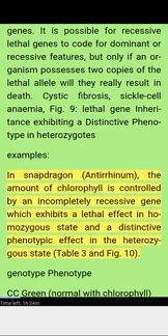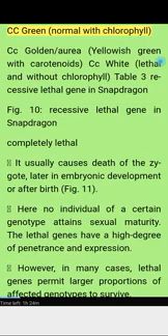Examples. In snapdragon Antirrhinum, the amount of chlorophyll is controlled by an incompletely recessive gene which exhibits a lethal effect in the homozygous state and a distinctive phenotypic effect in the heterozygous state. Table 3 and Figure 10. Genotype, phenotype: CC green, normal with chlorophyll; Cc golden, aurea, yellowish green with carotenoids; cc white, lethal and without chlorophyll. Table 3: recessive lethal gene in snapdragon. Figure 10. Recessive lethal gene in snapdragon.